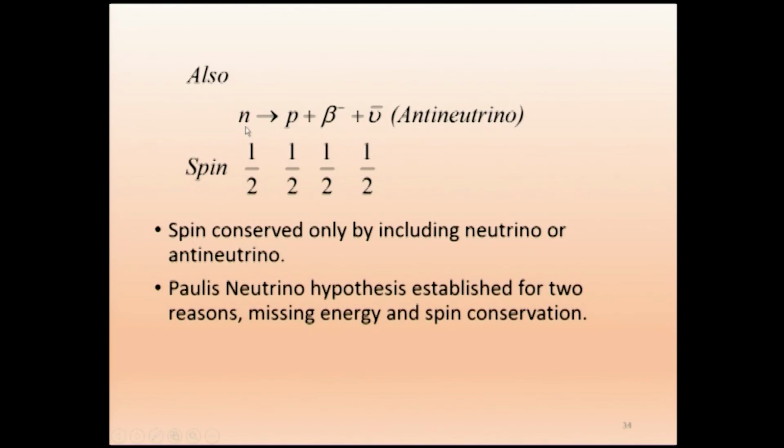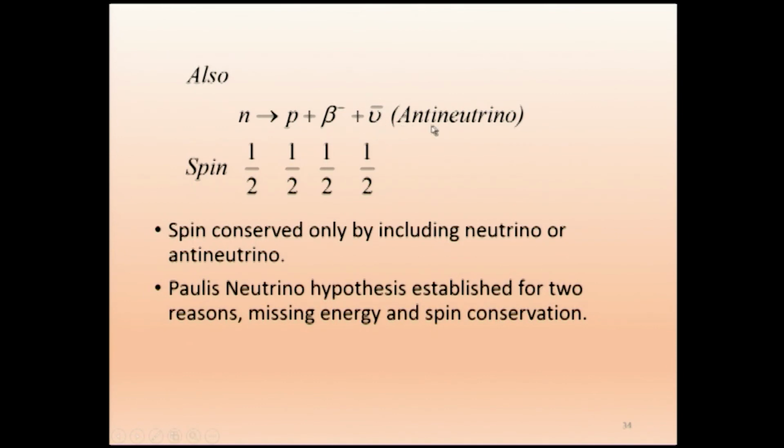Pauli further wanted to establish this neutrino hypothesis. So what he said, the neutron becomes proton, by emission of beta minus particle, and along with that an antineutrino. So neutron becomes proton plus beta minus. As far as charge is concerned, this side is 0, this is positive, this is negative, so the charge equation is correct. This antineutrino accompanies the beta minus particle, that is chargeless.